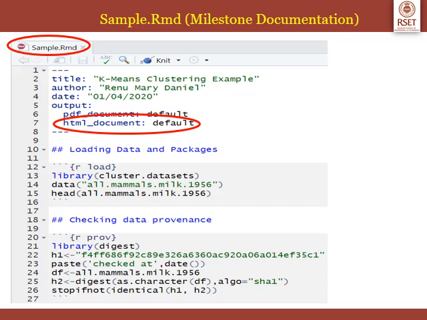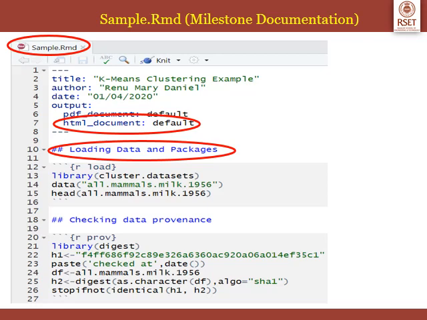So since I have given the title as k-means clustering example, that will be printed as the main title of my document. In line number 10, you can see that I have given a subtitle, loading data and packages. So that will be printed as a subheading in your output .html file. So I have given double hash, space, loading data and packages. So that is a subheading. So these are all part of the R Markdown text.